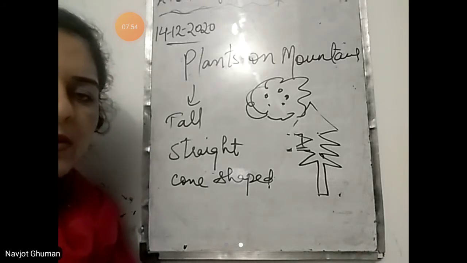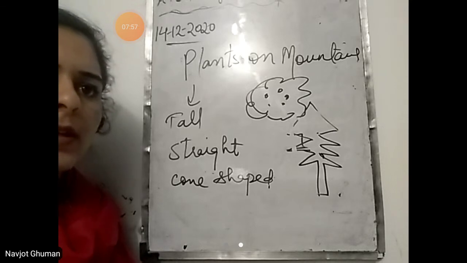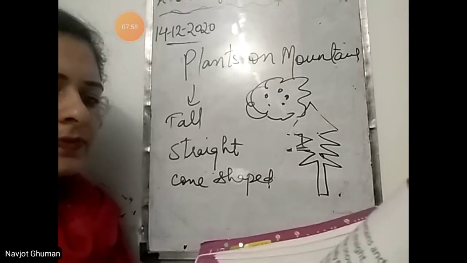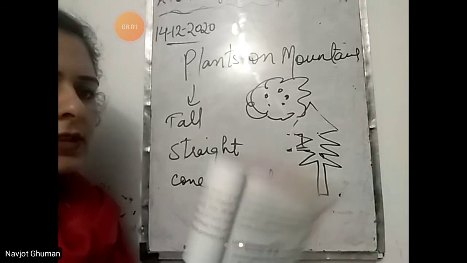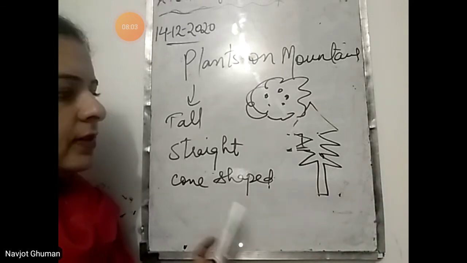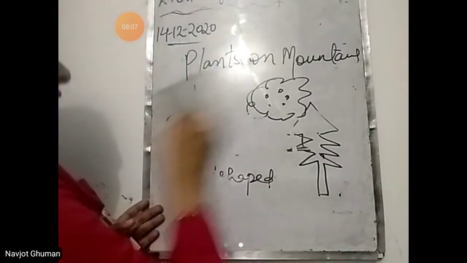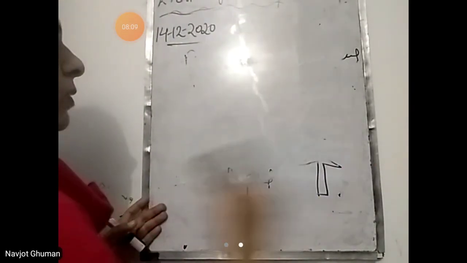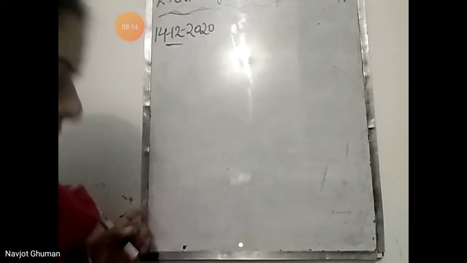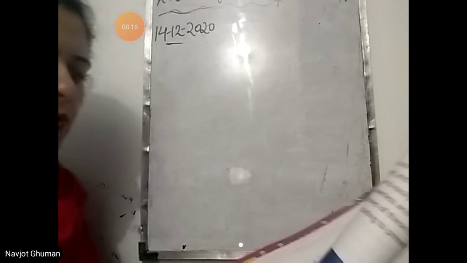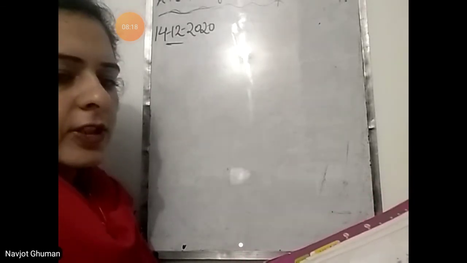Only that plants grow over there that can tolerate hot climate. So which are the features over here? The features in the plants that grow in deserts, क्या क्या feature होने चाहिए होते हैं उनमें? They can store water, they can save water. How can they save water? To save water, desert plants have the following features.